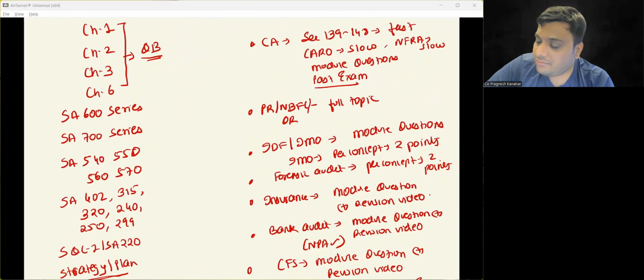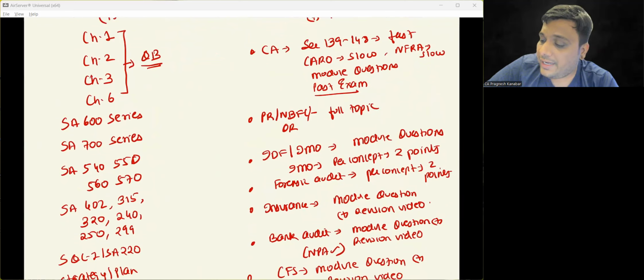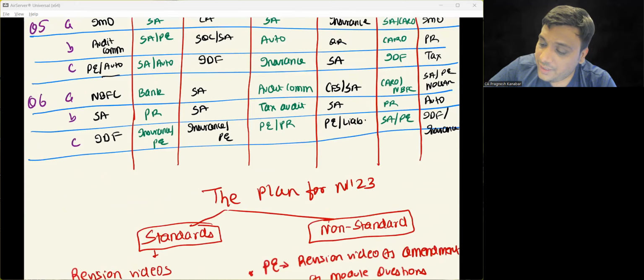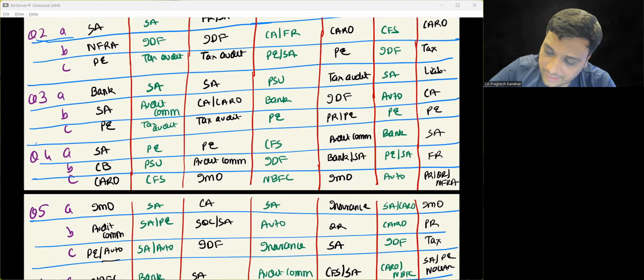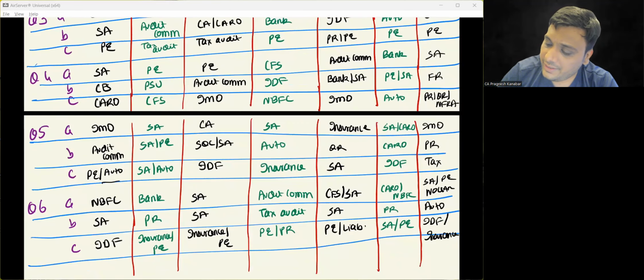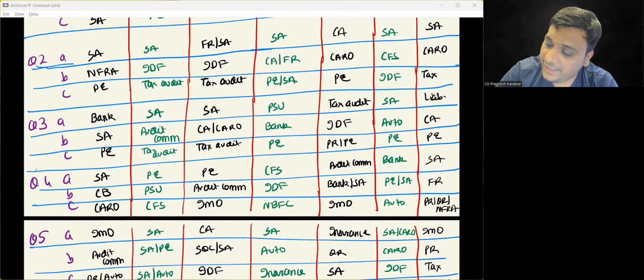अब बात करते हैं हम IDF and IMO. IDF is investigation, due diligence, forensic audit, and IMO is internal management and operation audit. Now, if you see, everywhere कहीं ना कहीं उसके questions हैं from November 20 to May 23. Get this IDF. Then over here also you'll find IDF.